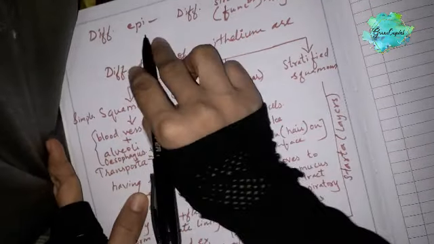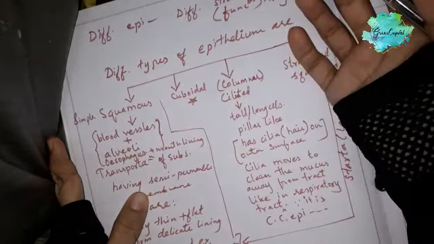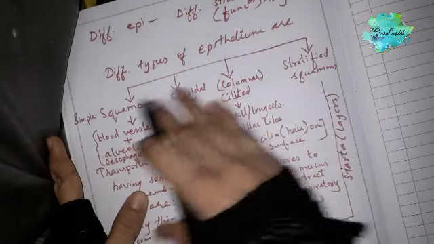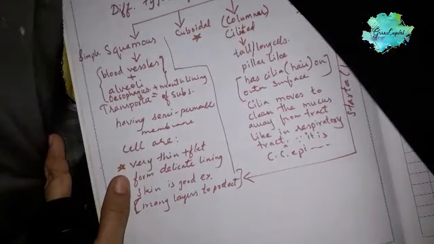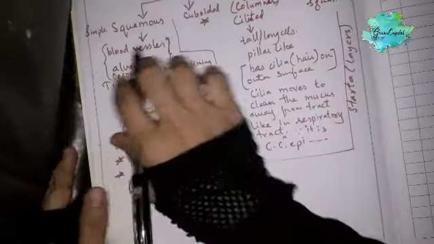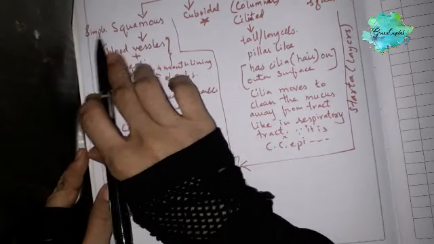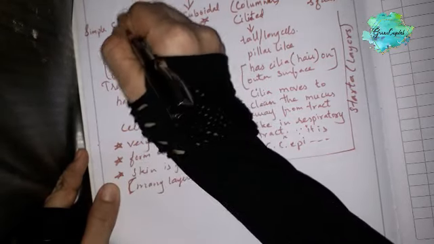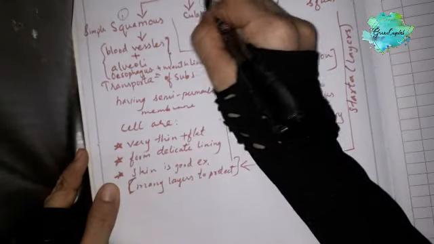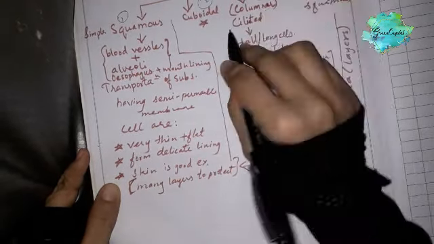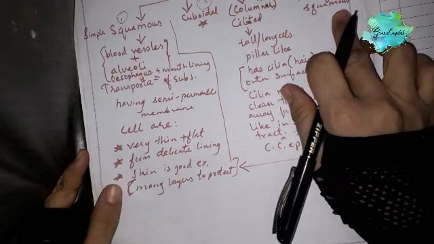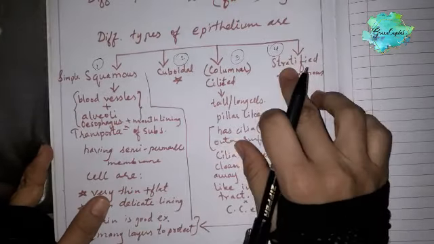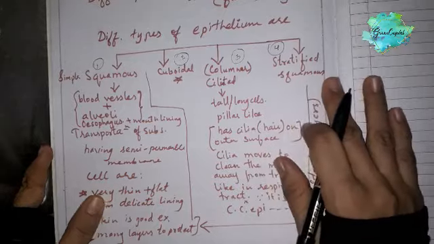Next we'll move on to different types of epithelium. Depending on their structure and functions, epithelial tissues are divided into different types. The first type is simple squamous epithelium. The second type is cuboidal epithelium, the third type is columnar or ciliated epithelium, and the fourth type is stratified squamous epithelium.